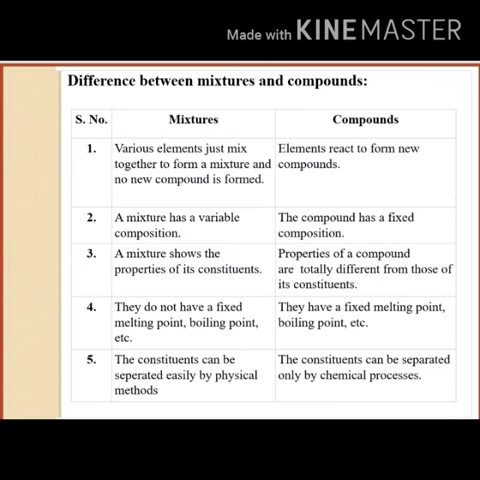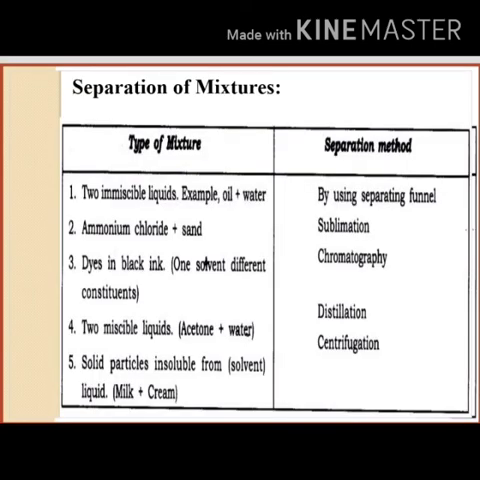Fifth difference: in a mixture, the constituents can be separated easily by physical methods. In compounds, the constituents can be separated only by chemical processes. Now, in a simple way, the separation of mixtures. First type of mixture: two immiscible liquids, for example oil and water, are separated by a separating funnel.